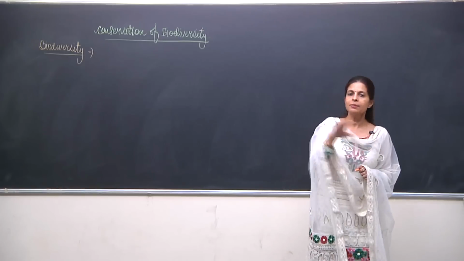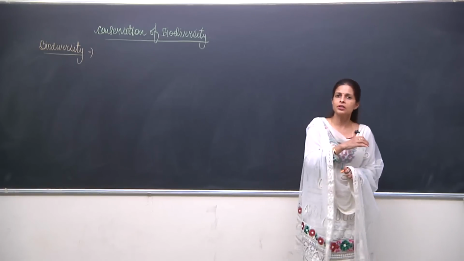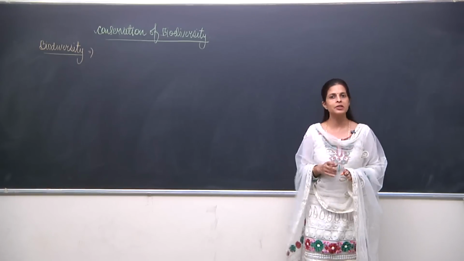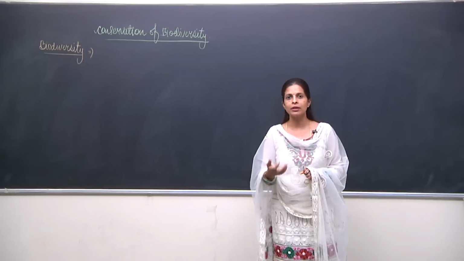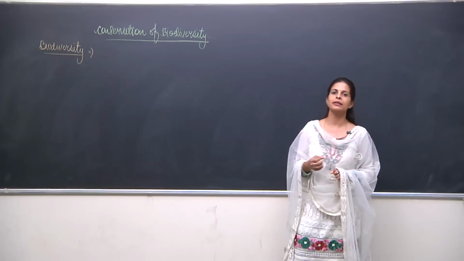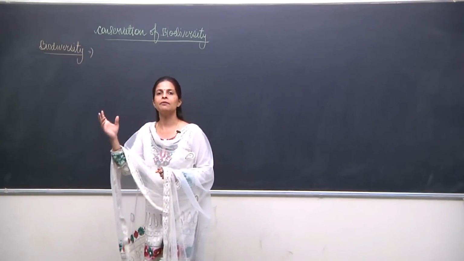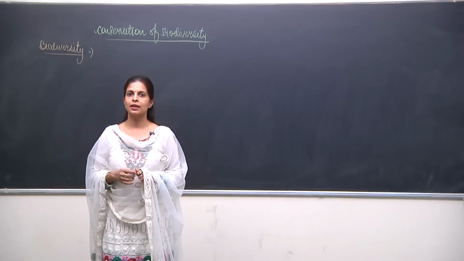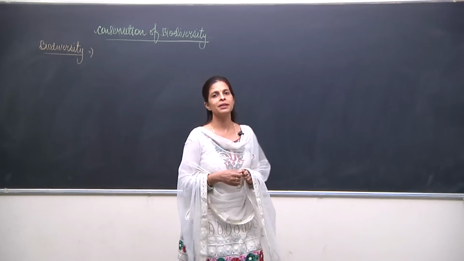And these animals and plants present on the earth show so much variation among them. Whether plants or animals, they range from unicellular to multicellular, from very minute to very huge organisms. Take the examples of amoeba, paramecium, euglena, bacteria.